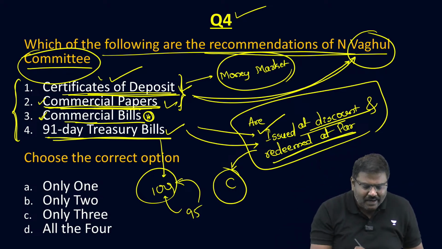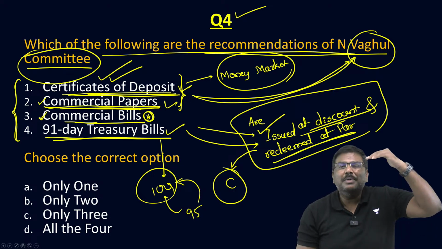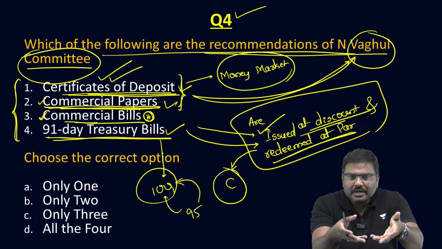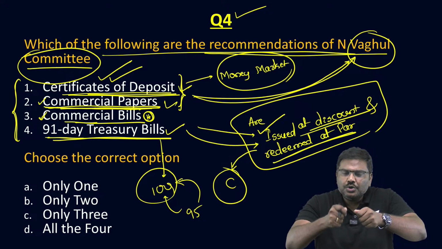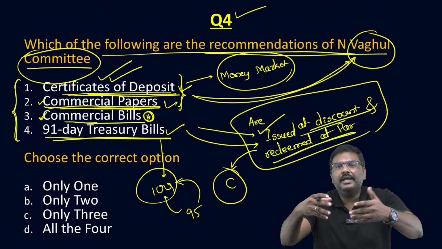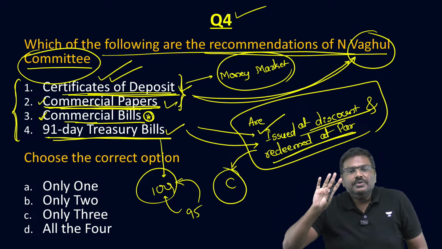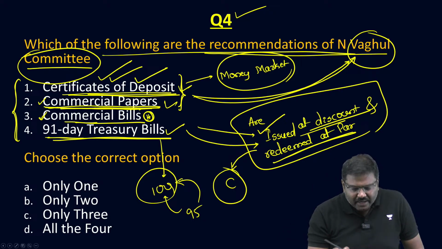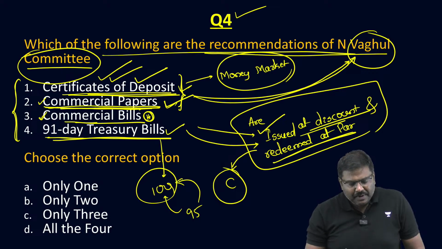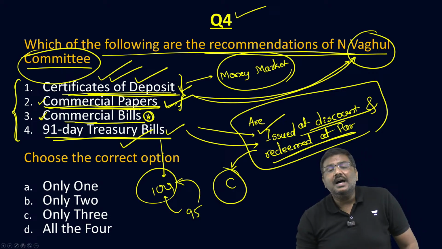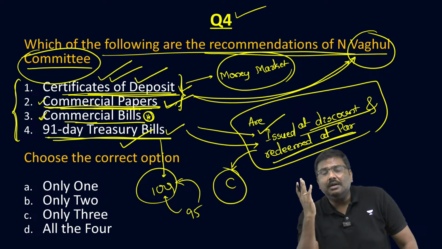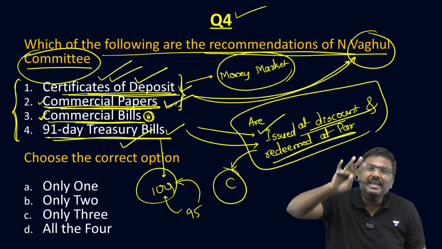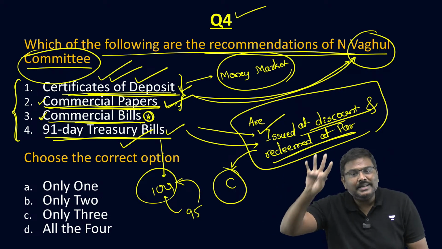Is everyone okay? And finally, certificate of deposit, issued by a bank or an all India financial institution. They will issue this for a shorter duration, issue them at discount, and upon maturity will give you the face value. So everybody is okay? Again, those who are asking, listen to me carefully. Certificate of deposit, commercial papers, 91-day treasury bills are issued at discount, redeemed at par. Whereas commercial bills are instruments where a company promises a payment after a certain time period.